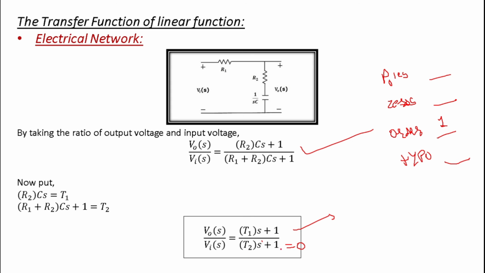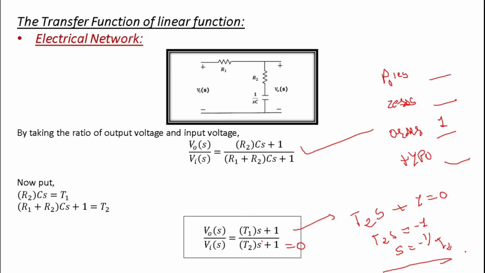Now whenever you find the roots of the characteristic equation, it is very easy. T2 into S plus 1 is equal to 0. You don't have to solve any complicated equation, so T2 S is equal to minus 1. So S is equal to minus 1 upon T2.